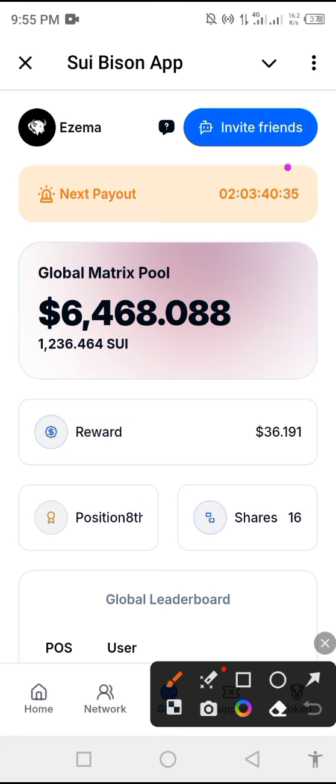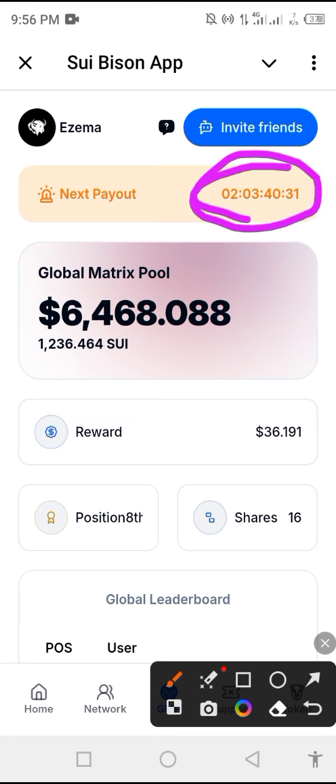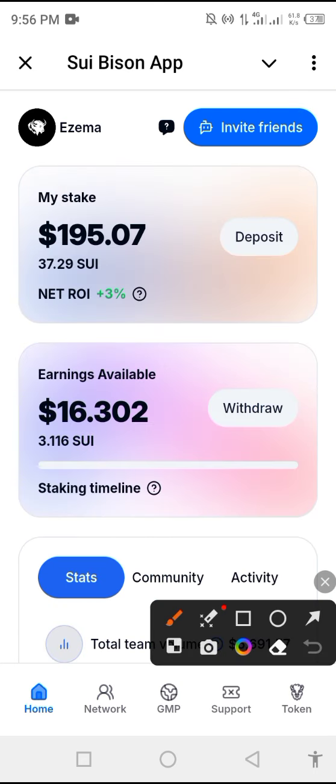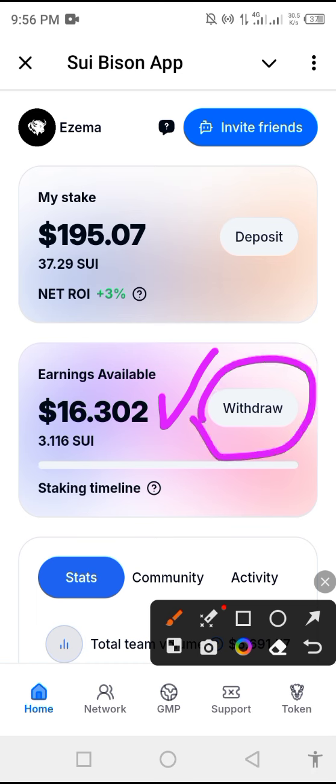And at the end of this timing here, they're going to send this reward to your earnings available. Then you can withdraw it to your preferred wallet, okay? So that is the first method of earning when you invite someone, when you promote this Sui Bison.